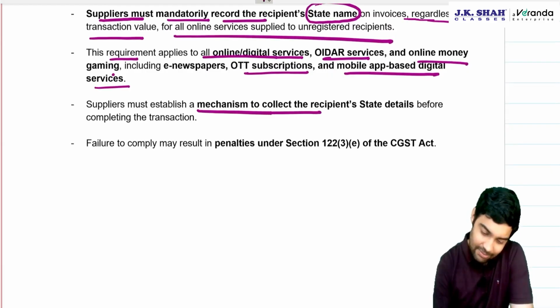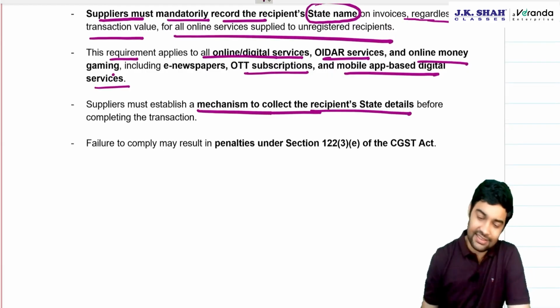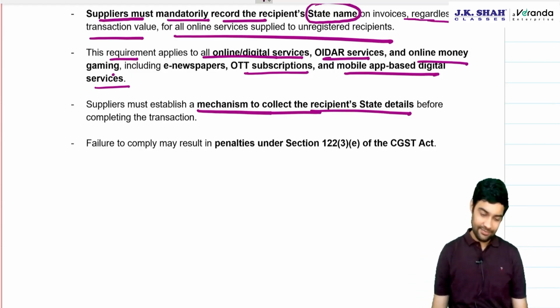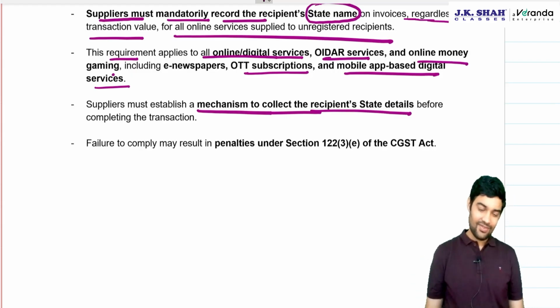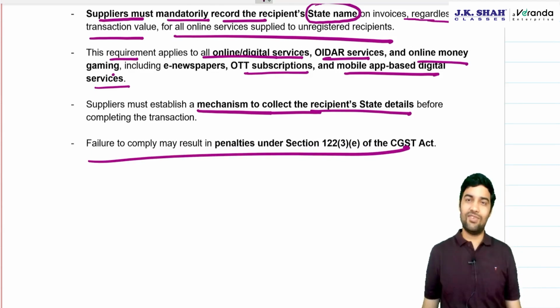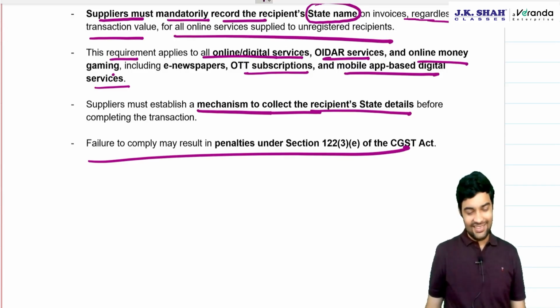Suppliers must establish a mechanism to collect recipient state details before completing the transaction. Failure to comply will attract penalties under section 122, which is 25,000 under CGST and 25,000 under SGST.